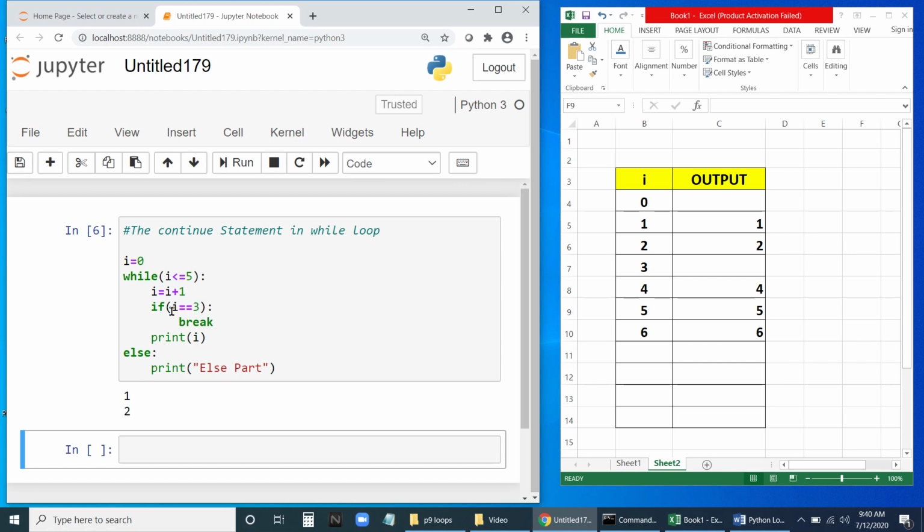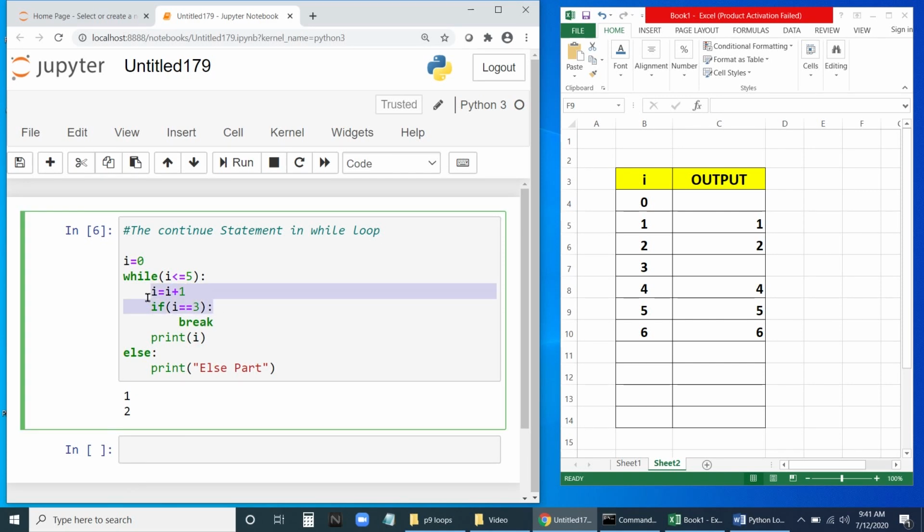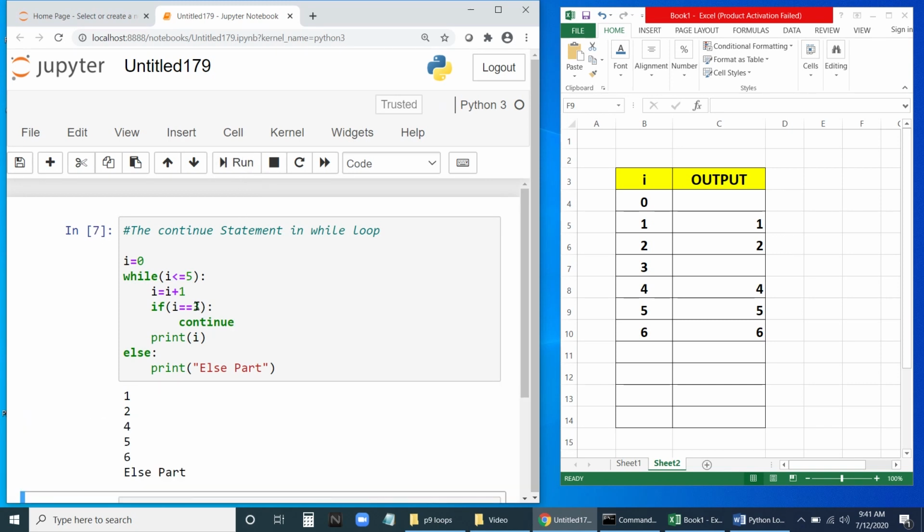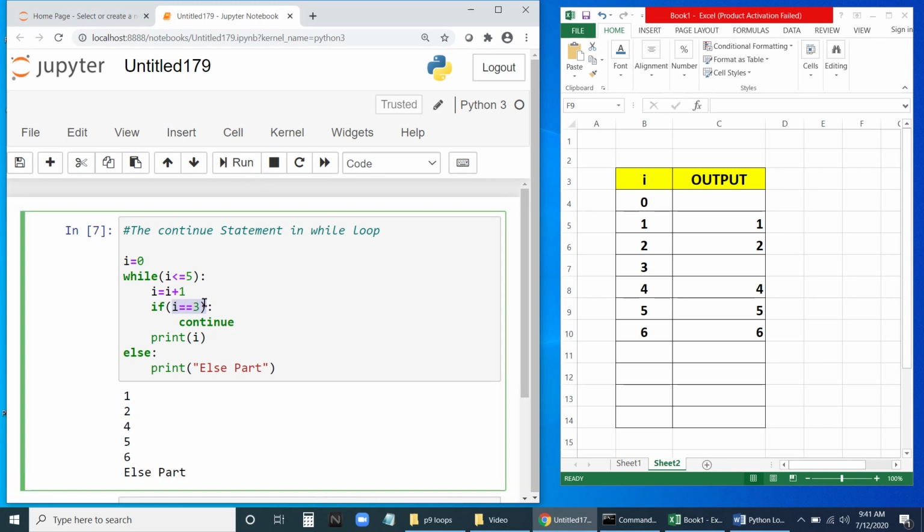When it becomes 3, it will break. Okay, because break is here. Print 3 will not be there, because when I equals 3, it will break. Same with continue. So I'll remove the break and use continue. If I run this now, when I becomes 3, this statement will be skipped, but the loop will continue. Okay, break will terminate the loop. That's the difference.